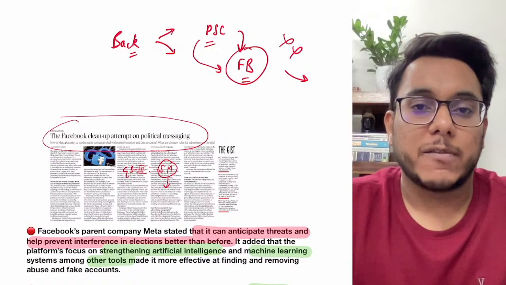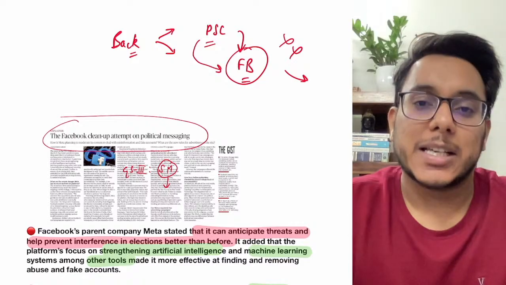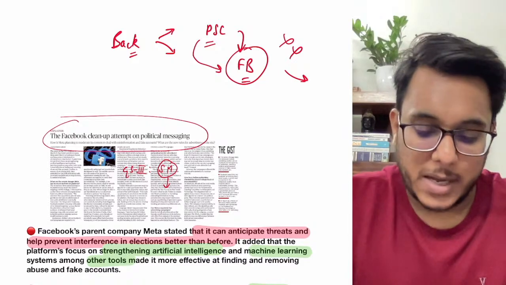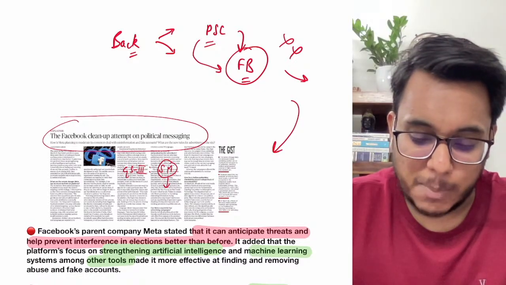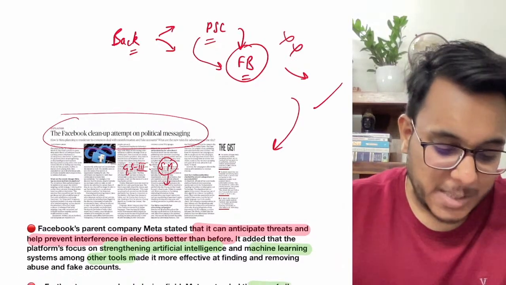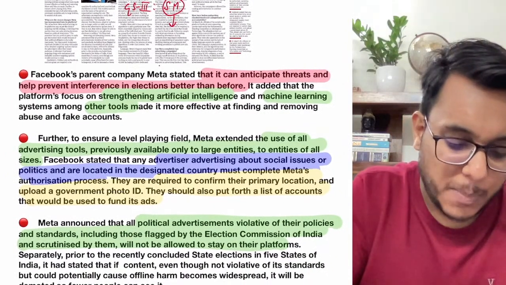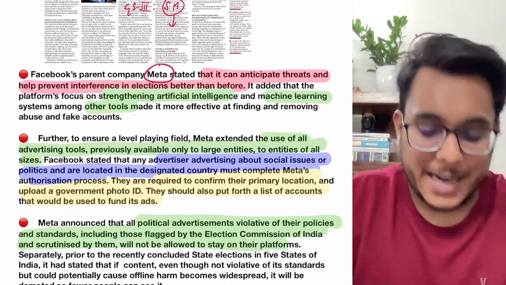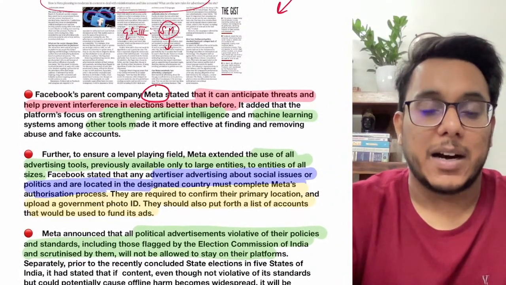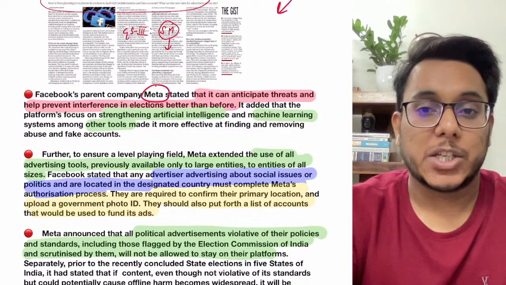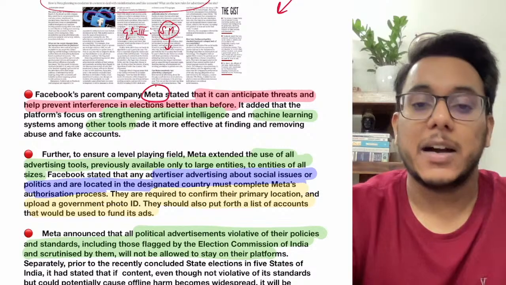Such allegations against Facebook have been made in other countries also. In the USA also such allegations have been made. So Facebook's neutrality was questioned. It was said that Facebook is partisan. After this event, Facebook's parent company Meta said that they had come out with certain reforms in their advertisement architecture on their platform so that such things don't happen again in the future.